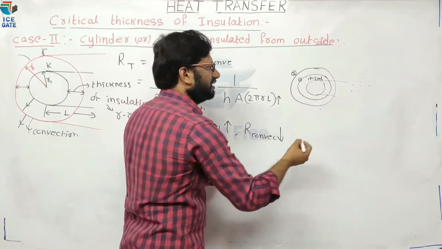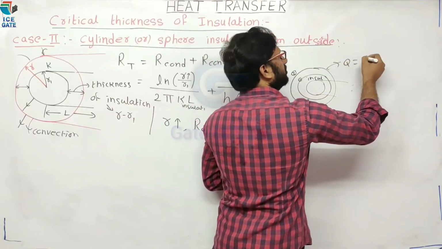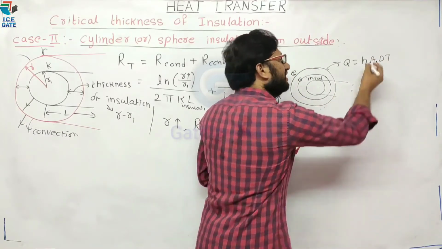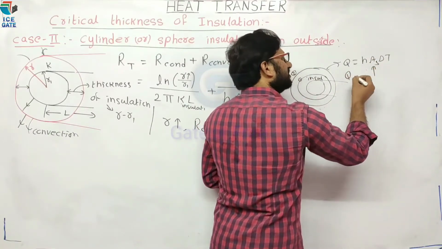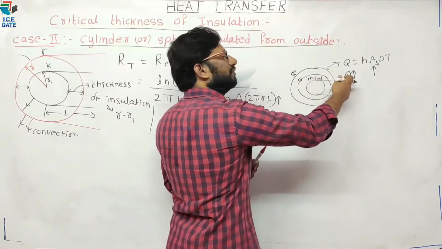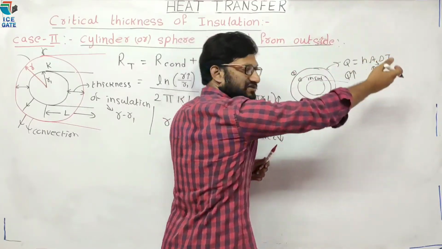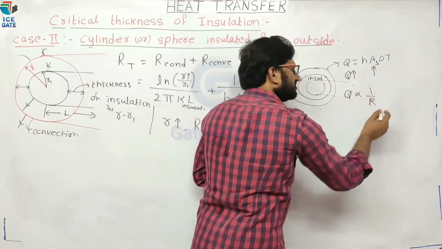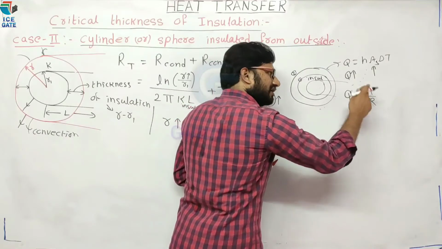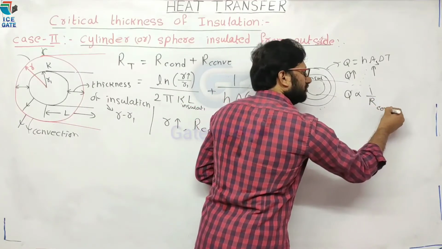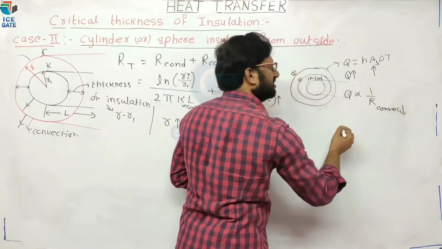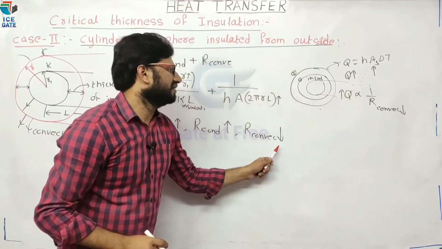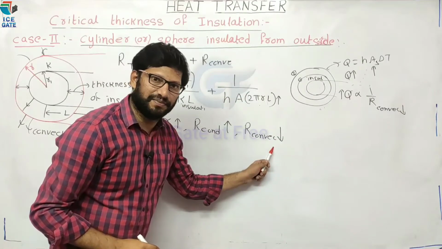Yes or no? Q is equal to hA delta T, where A is the surface area. If surface area increases, Q also increases. Convective heat transfer increases. We know that Q is inversely proportional to resistance. Here Q is increasing, so convective resistance decreases. Hope you understood.